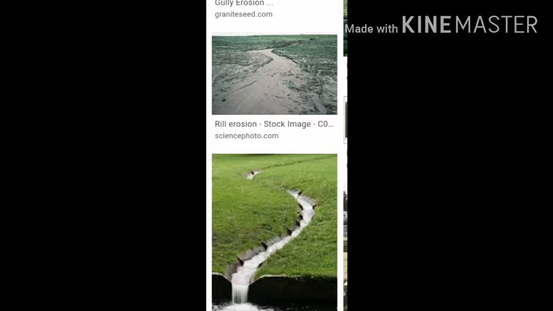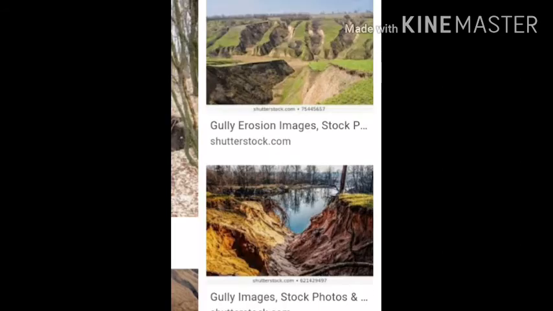Students, look at the pictures. Here are given two pictures of rills. What is meant by rill? A rill is the smallest natural flow of rainwater. Here are given pictures of gully. Look at these pictures and try to understand what is a gully. Many rills come together and form a gully.